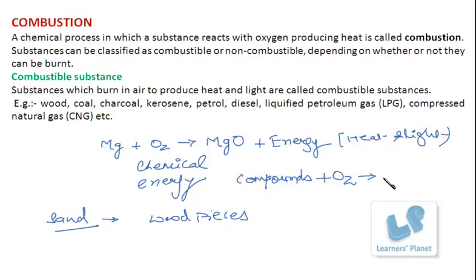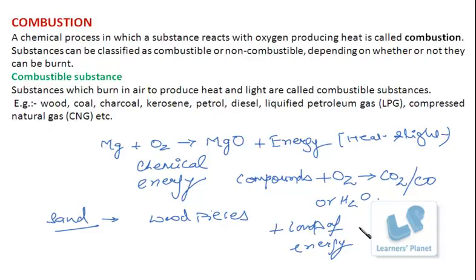These compounds react with oxygen, producing carbon dioxide, carbon monoxide, and even water, plus lots of energy. This energy is seen in the form of flame and heat.